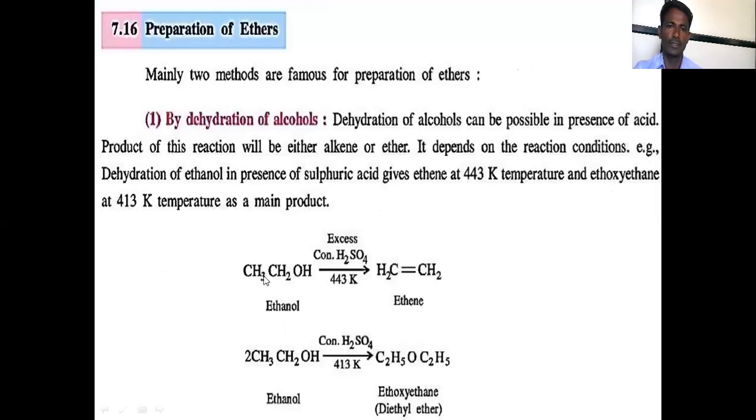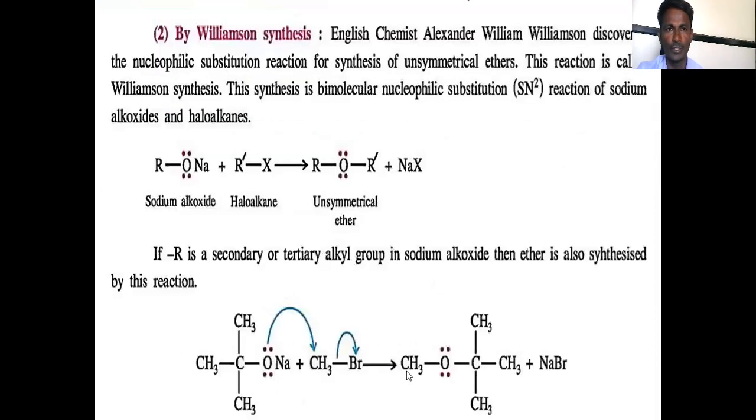Preparation methods for ethers: dehydration of alcohols converts them into ethers. Ethanol, when we use excess H2SO4, undergoes a dehydration reaction and ethanol is converted into ethene. When two alcohol molecules are treated in the presence of H2SO4, they are converted into the ethoxy ether. One more most important method is the Williamson synthesis.